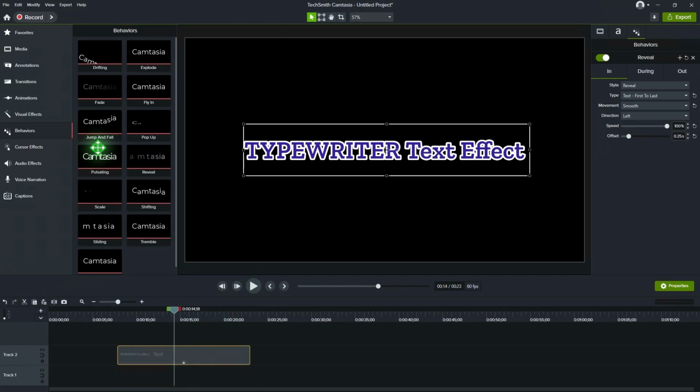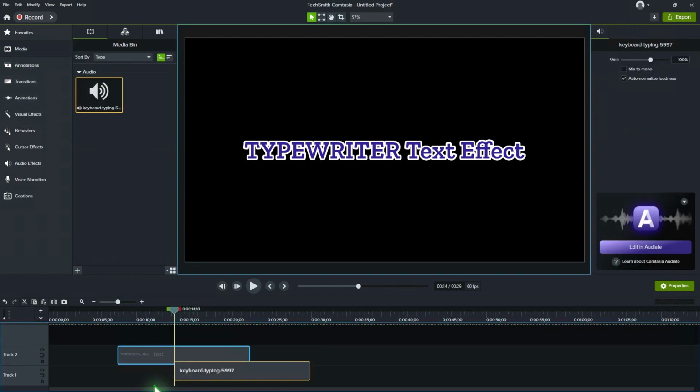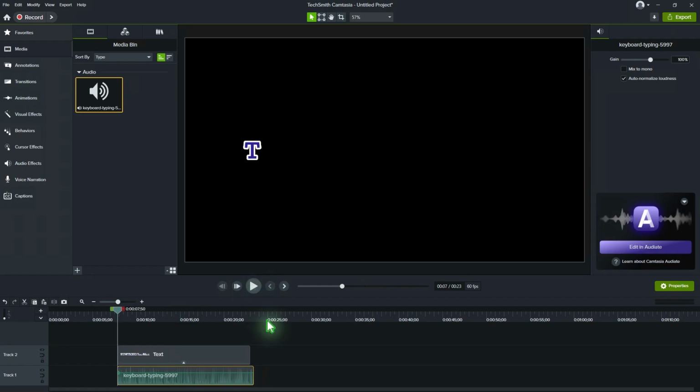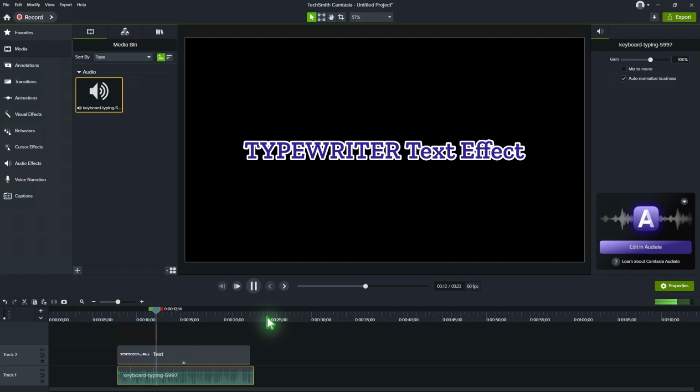For an extra professional touch, you can also add a keyboard typing sound effect to enhance the experience. That's it.